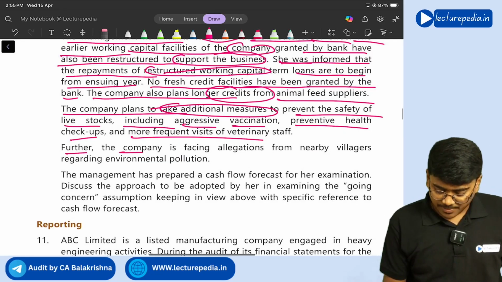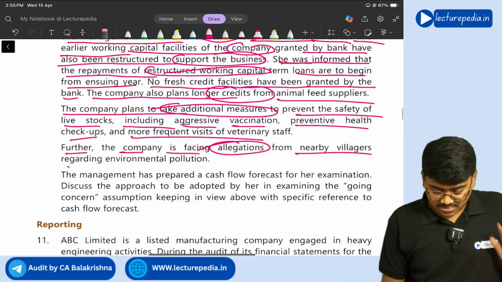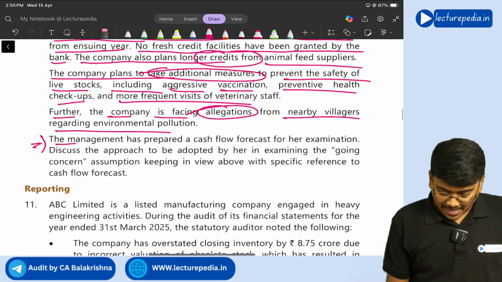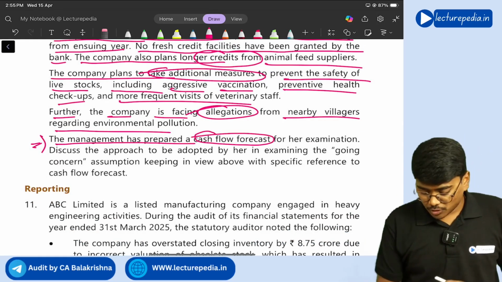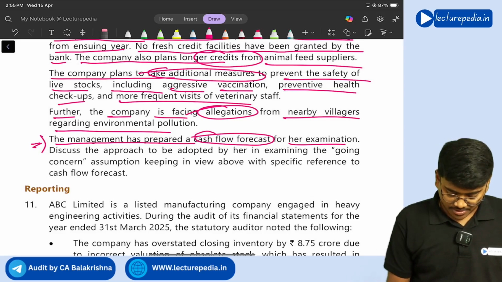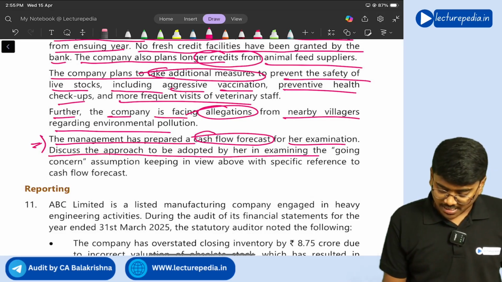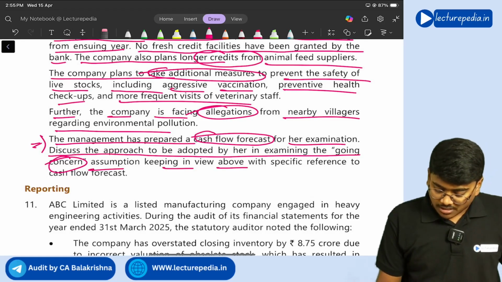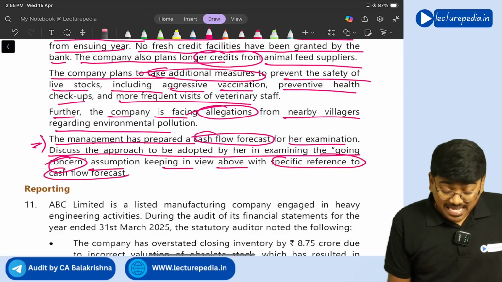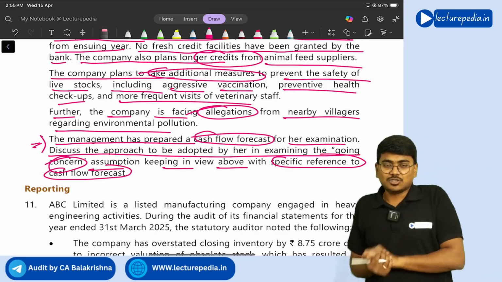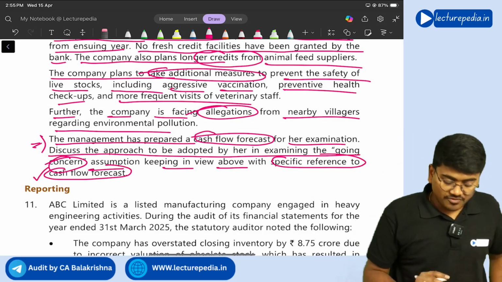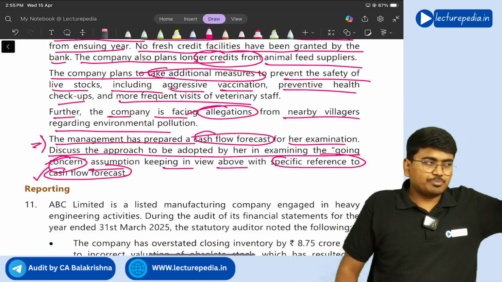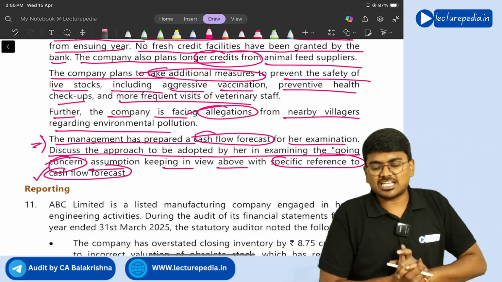Further, the company is facing allegations from nearby villages regarding environmental pollution. Now, the management has prepared a cash flow forecast for her examination. Discuss the approach to be adopted by her in examining the going concern assumption, keeping in view the above, with specific reference to the cash flow forecast. So they are asking how you will verify the cash flow forecast and compare it with respect to the case scenario that has been given.